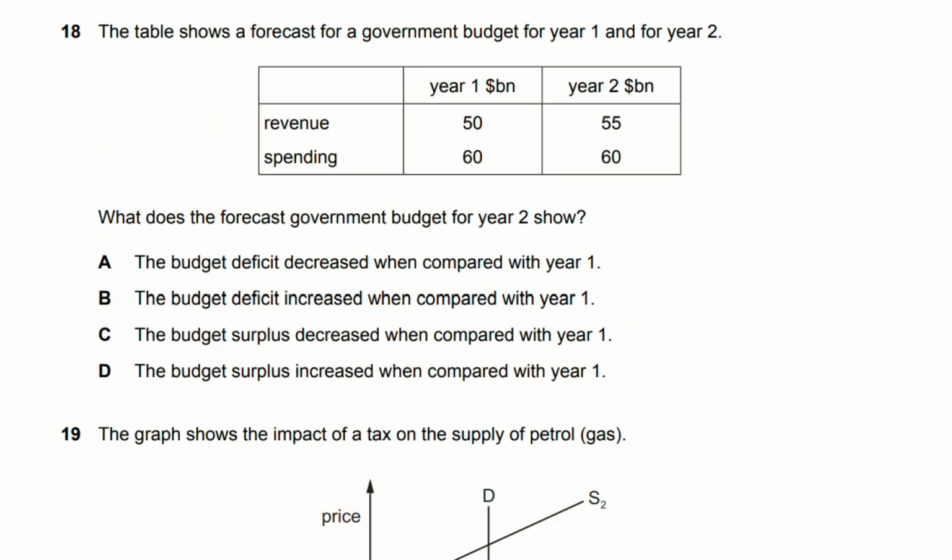Number 18, the table shows a forecast for a government budget for year 1 and for year 2. What does the forecast government budget for year 2 show? The answer will be A. The budget deficit decreased when compared with year 1, as there is now a lesser deficit, or a lower deficit.